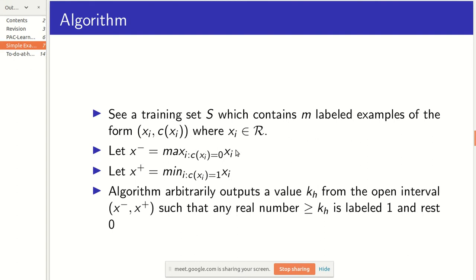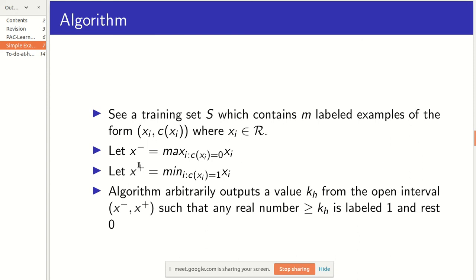x minus is the maximum, the highest value among the training examples which we got, which were labeled as 0. And x plus is the minimum value which was labeled as 1.